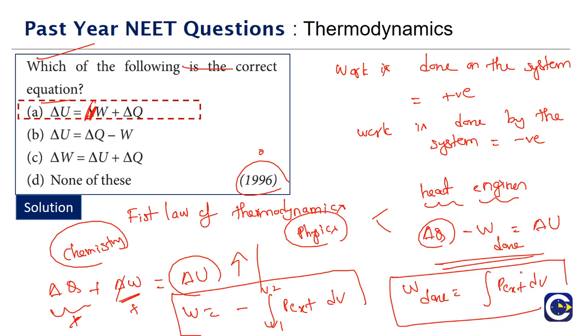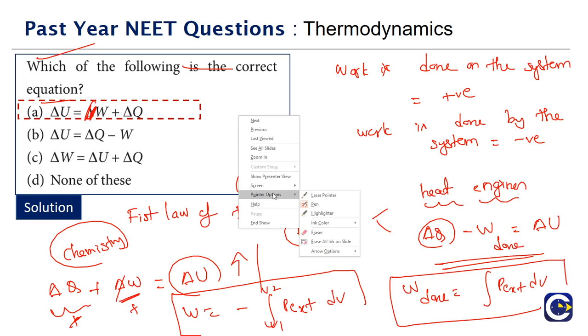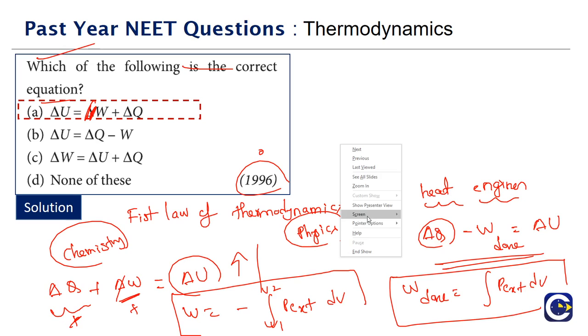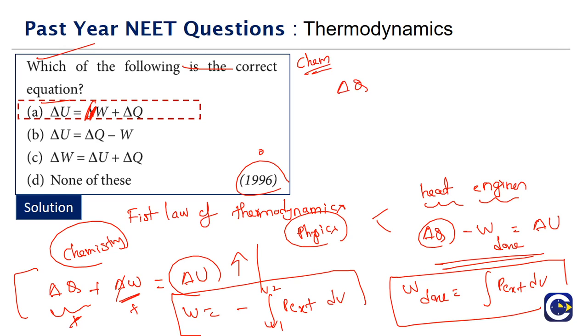If you look at the overall expression, this is important, because a lot of people think there is some big difference between the physics thermodynamics first law formula and the chemistry part of it. The only difference is that in chemistry we look at work as interaction of energy. Work done on the system we take as energy gain, so positive. Work done by the system we take as negative because it is energy loss. So if you look at the final formula that will come after substituting W, in chemistry what are we going to get? Del Q plus W. What is W?